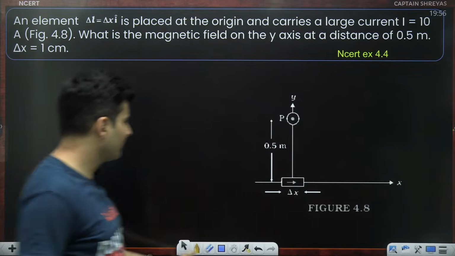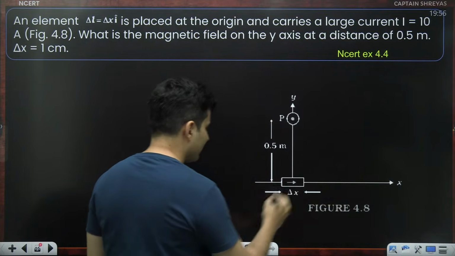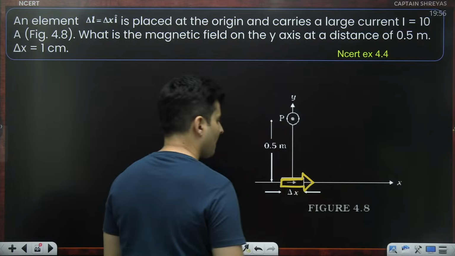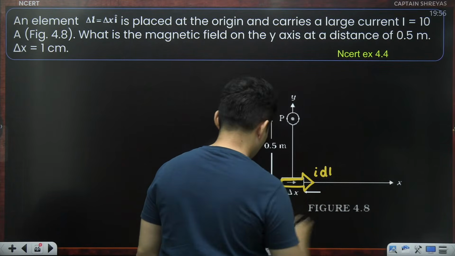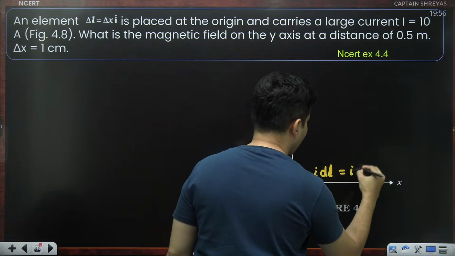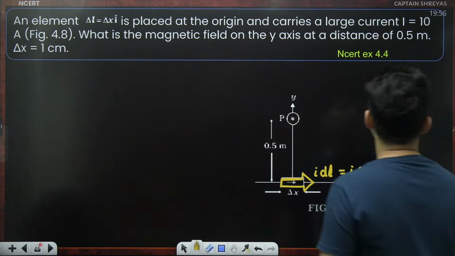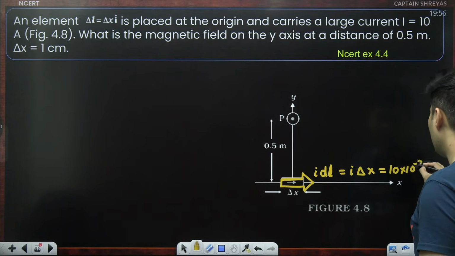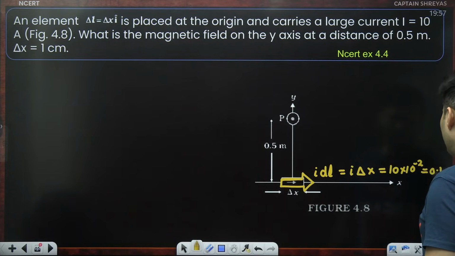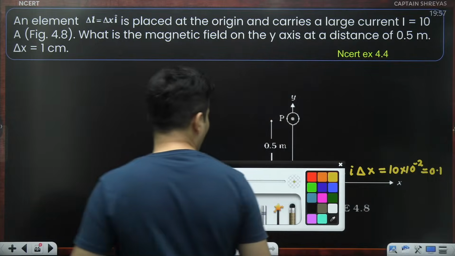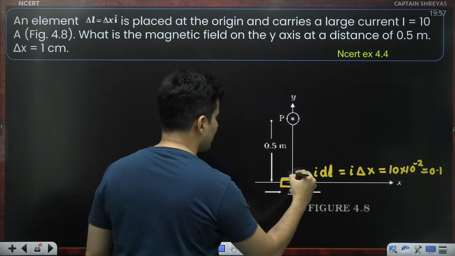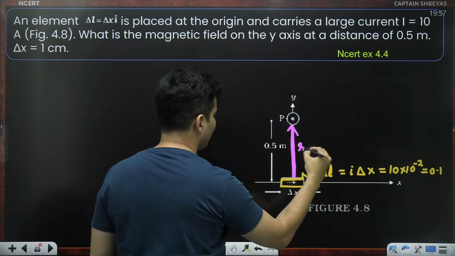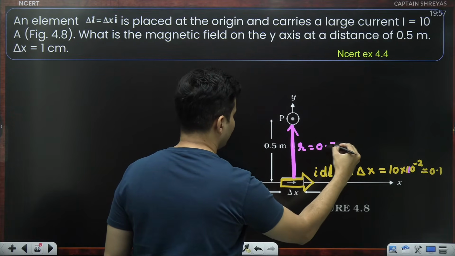Let's visualize this, guys. So maybe it's a long wire. I'm just taking a small part of it and the current is going in this direction. If you talk about this, this is Idl and this Idl is same as I delta x. This current is 10 amperes. Delta x is 1 centimeter, meaning 10 to the power minus 2. So technically it is 0.1. I want to find the magnetic field here. That means this is my position vector, which is 0.5 meter.